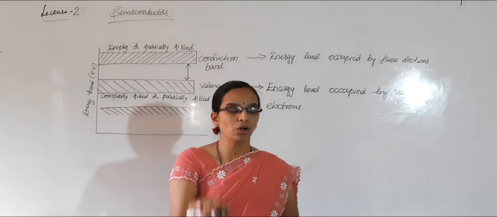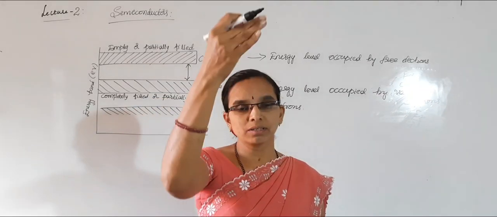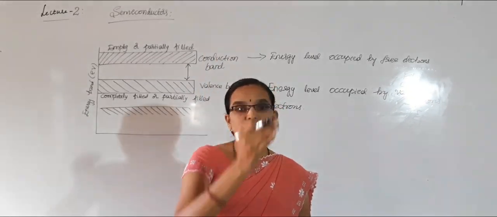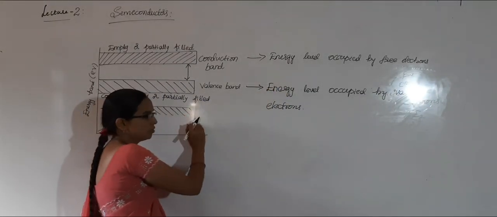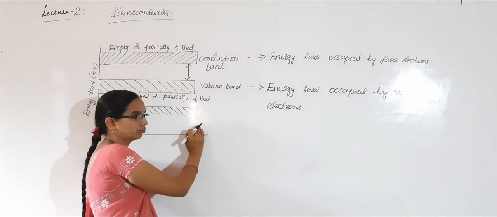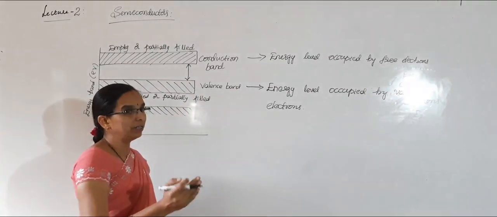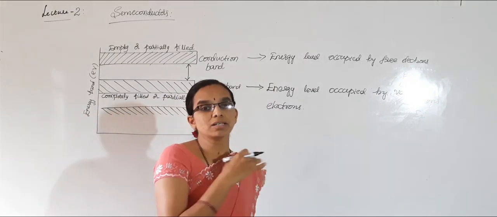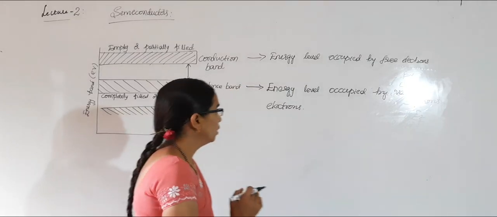So now we will talk about only the valence band and conduction band, because the valence band is the topmost, outermost orbit. So we'll forget about the lower ones, which are less affected by the solid formation. The more affected will be the electrons present in the outermost orbit. Those are valence electrons.